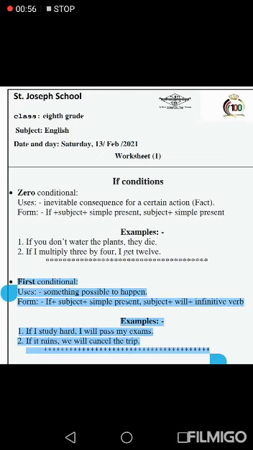We have two examples here. One: If I study hard, I will pass my exams. If I is the subject, study is simple present without s because the subject is I, comma, I will pass. Will pass, will plus infinitive verb. Two: If it rains, we will cancel the trip. If it rains, it is the subject, so we add s to rains. We will cancel, will plus infinitive verb.